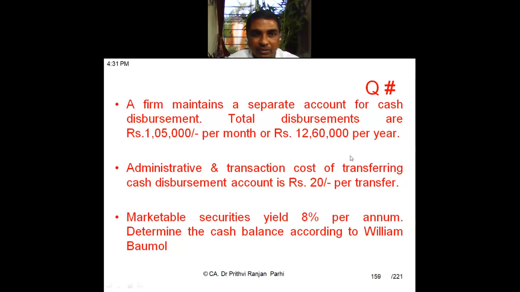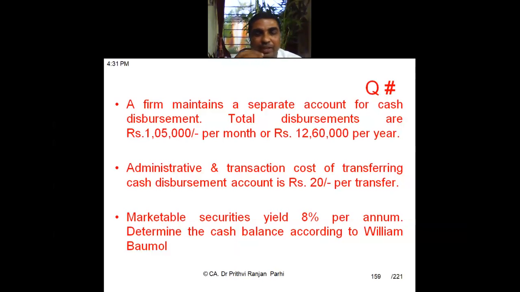Now, can you read this question? A firm maintains a separate account for cash disbursement. The total disbursements are 1,05,000 per month or 12,60,000 per year. The transaction cost of transferring cash to the disbursement account is 20 rupees per transfer. Marketable securities yield 8% per annum. Determine the cash balance according to William Baumol.